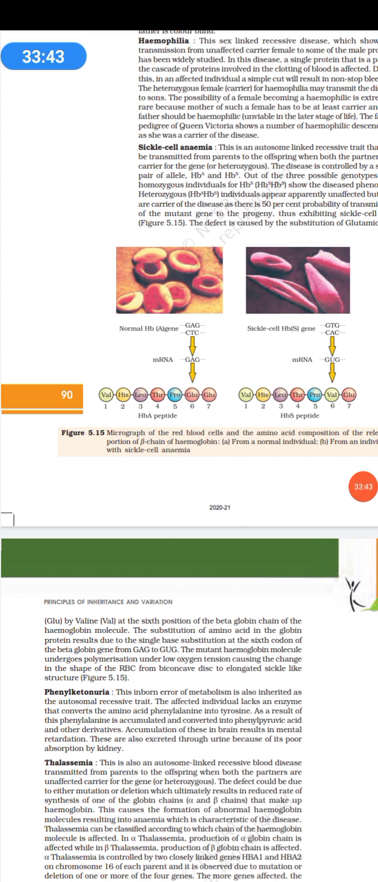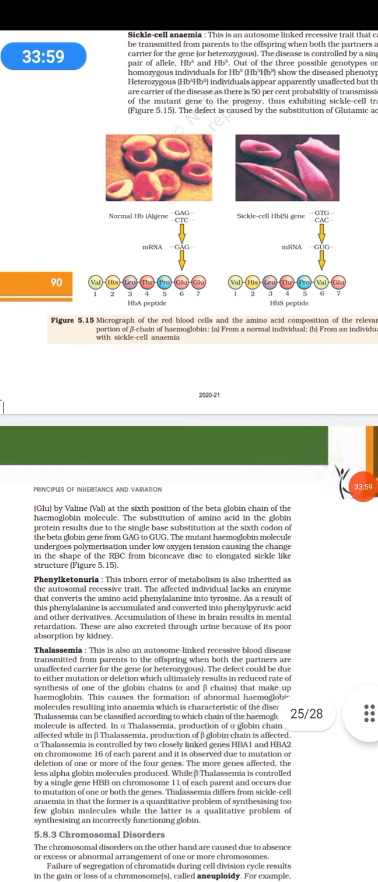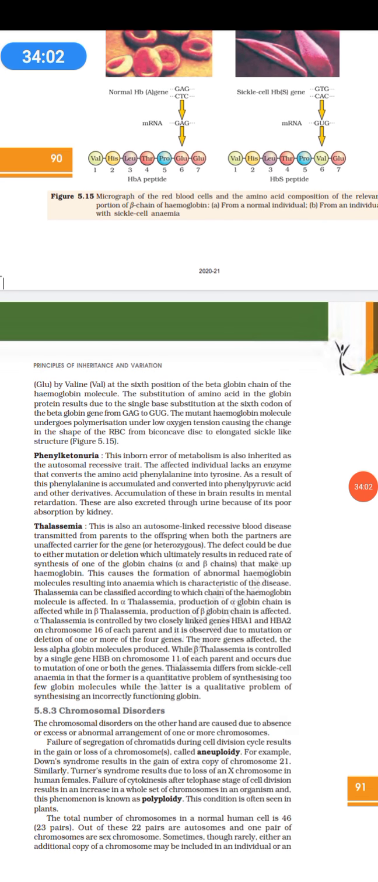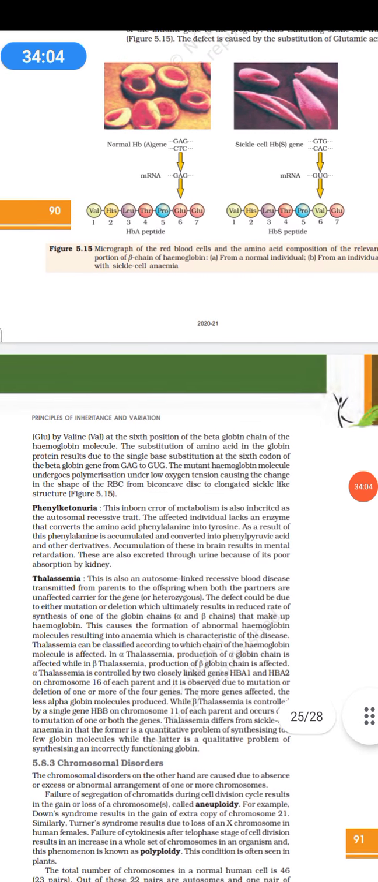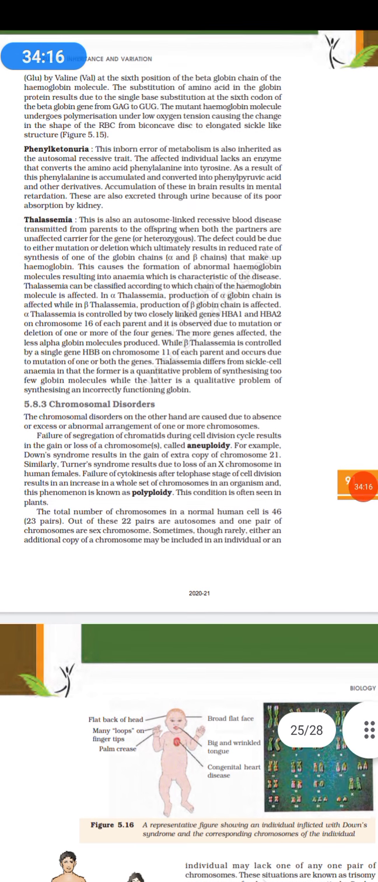So that is what is happening in sickle cell anemia. Basically there is a conversion happening. So CAG is converting to CTG, so there will be GUG, wherein glutamate will be replaced by valine. Okay, next, phenylketonuria. This is an inborn error of metabolism which is also inherited as an autosomal recessive trait. We have thalassemia as well.